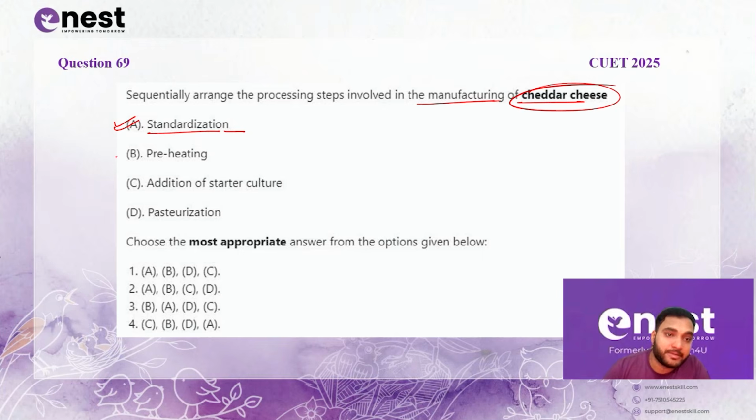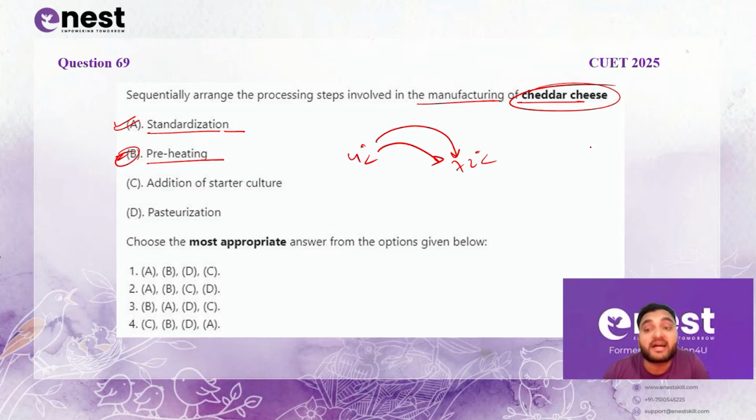Then you will be doing preheating so that the food does not have a very drastic effect in the pasteurizer, or if you ever do any type of temperature gradient shift. That means if the food is at 4 degrees Celsius and you want to make it 72 degrees Celsius, you cannot subject it directly to 72. Protein will denature. Or if your food is at a high temperature, you will not make it suddenly drop to a very low temperature. There should be gradual reduction in the temperature. It should not be instantaneous. So always a preheating step or a pre-cooling step is done. Obviously for pasteurization preheating and for chilling pre-cooling.